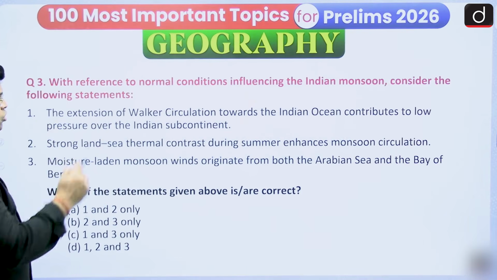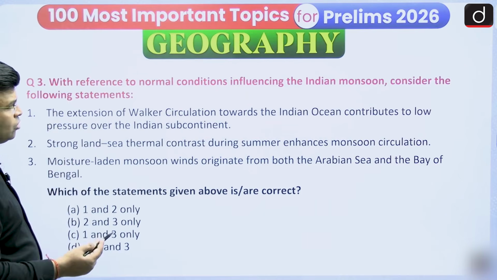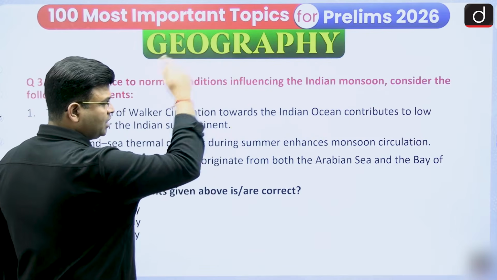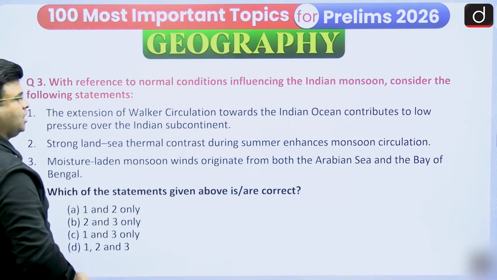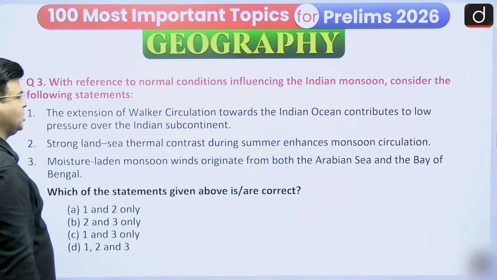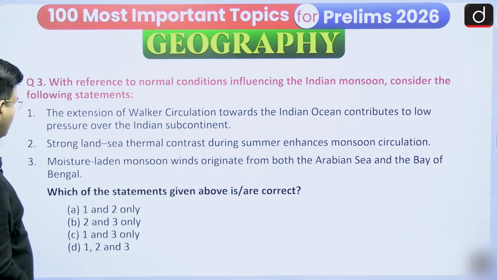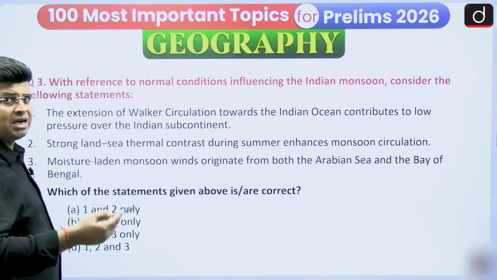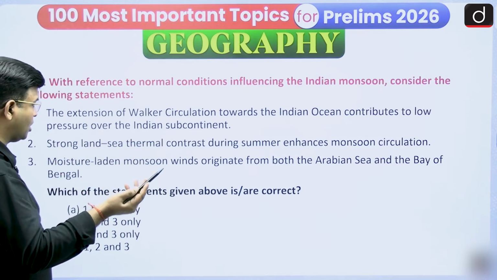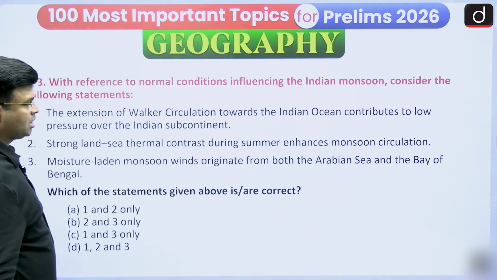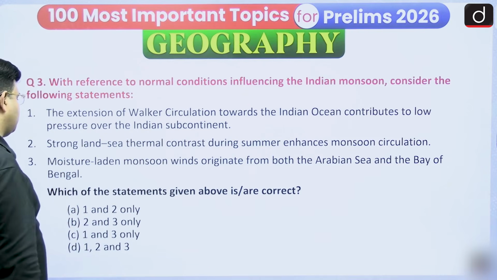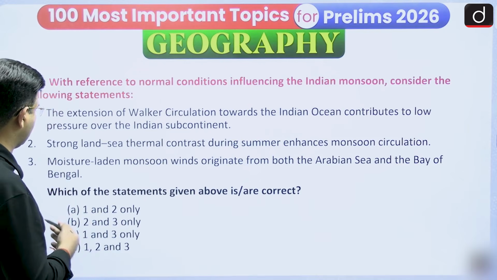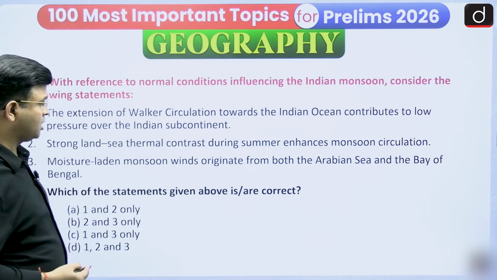Another question: with reference to the normal condition influencing the Indian monsoon, consider the following statements. First, the extension of the Walker circulation from the Pacific Ocean towards the Indian Ocean contributes to the low pressure over the Indian subcontinent. You have to see whether it is right or wrong. Second, strong land-sea thermal contrast, because the land is heated during summer, enhances monsoon circulation. Third, moisture-laden monsoon winds originate from both the Arabian Sea and the Bay of Bengal. You have to say which of the statements are correct.